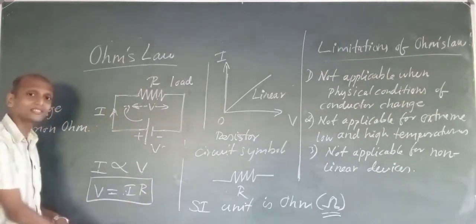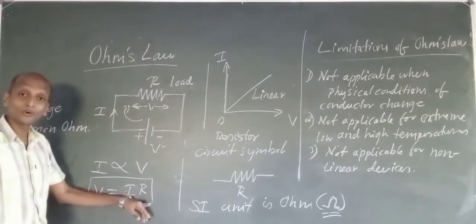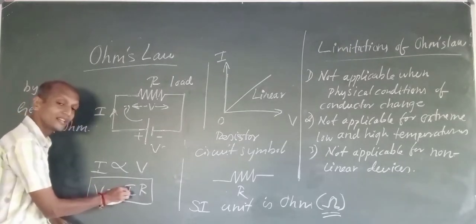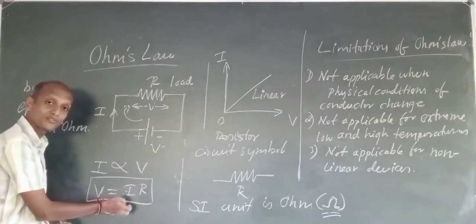So this is how I get V equals I into R. Voltage is equal to the product of current and resistance.